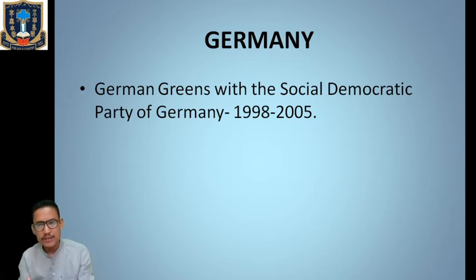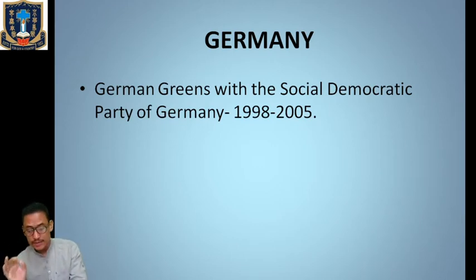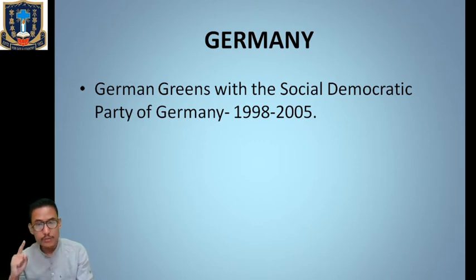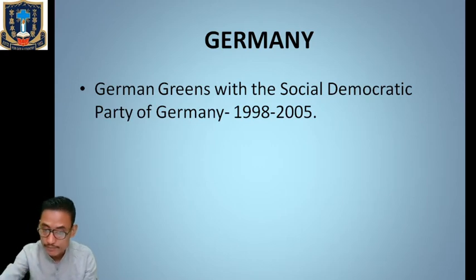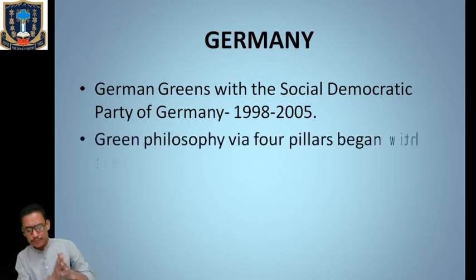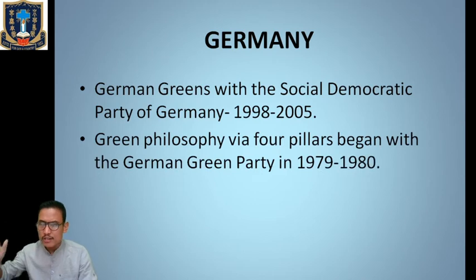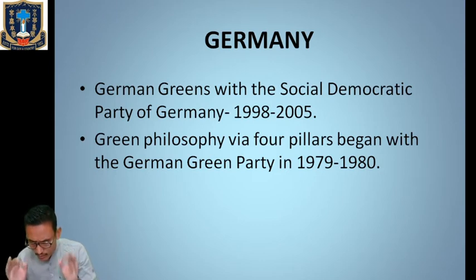At that time, in Latvia, Indulis Emsis became the first prime minister from the Green Party for 10 months. All these things are on page number 11. In the state of Baden-Württemberg, the Green Party has been the leader of a coalition with the Social Democrats since the state election in 2011.